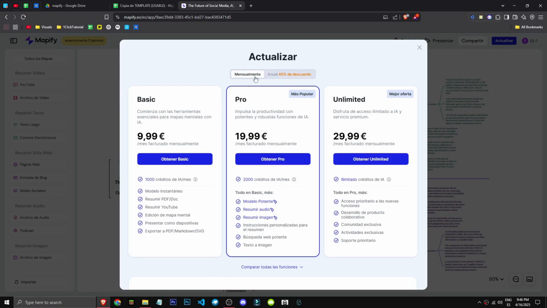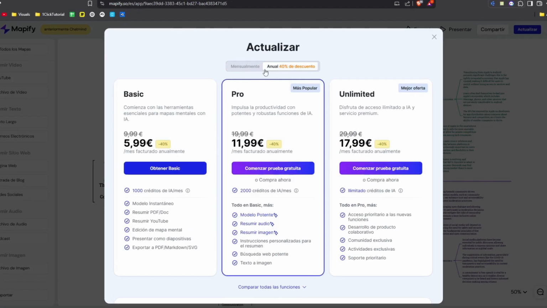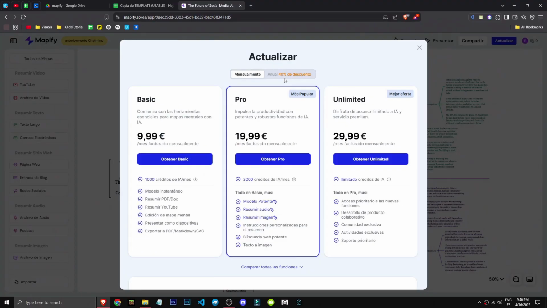It seems to work on a credit system. Hopefully there's an unlimited plan as I'm starting to like this. I'm liking this because many AI tools weren't unlimited. I want unlimited use, not pay-per-job billing. So it's €10 per month. We get 1,000 AI credits per month. Not sure how many mind maps that translates to. Considering they give 30 credits to start, it's hard to say.